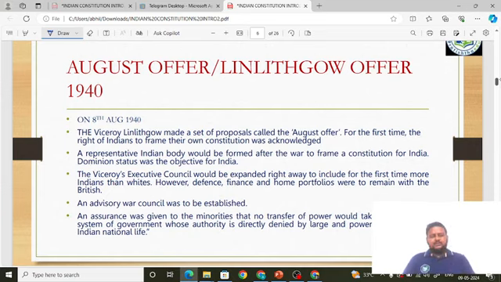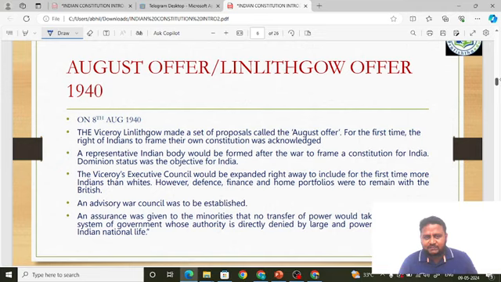The Congress and the Muslim League, like I said, were infuriated by this decision of the British, saying that Indians are also going to support the British in the war. So in order to ensure that Indians support the British in the Second World War, they started giving offers. See, suppose I ask a child to go and get something from a shop, he may not get it immediately. So I may have to offer him some tips. I will tell him, in order to bring 2 kgs of rice, I'll give him 10 rupees extra and ask him to buy chocolate. Like that, the British started to give chocolates in various forms. So what are these chocolates?